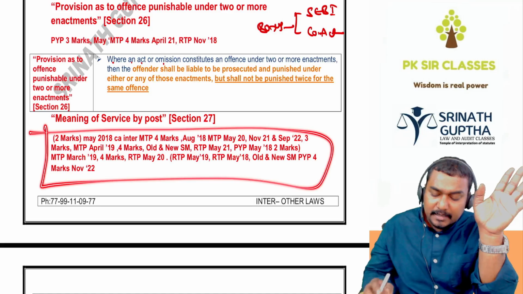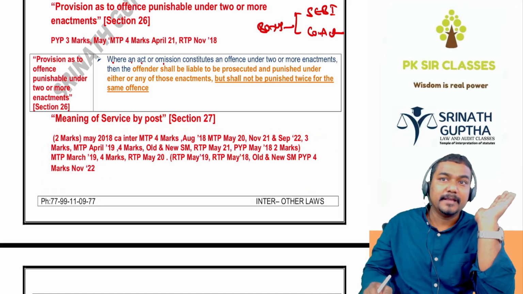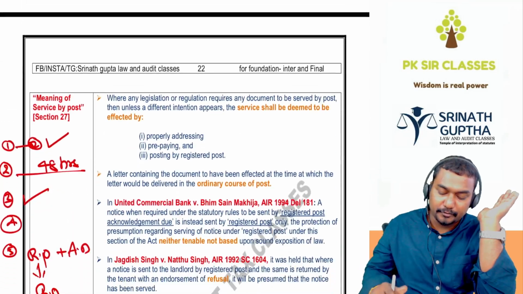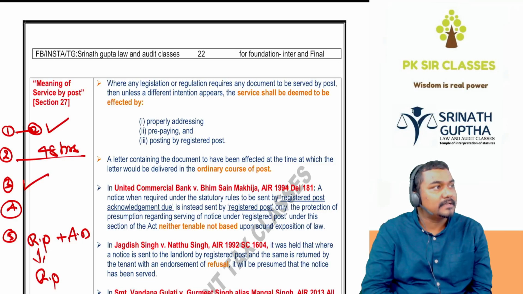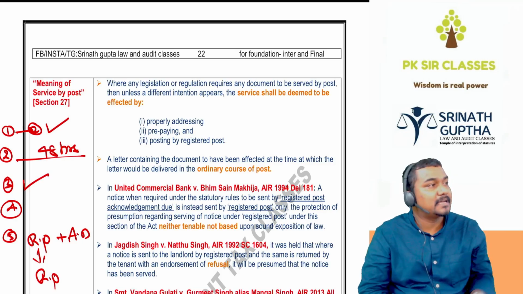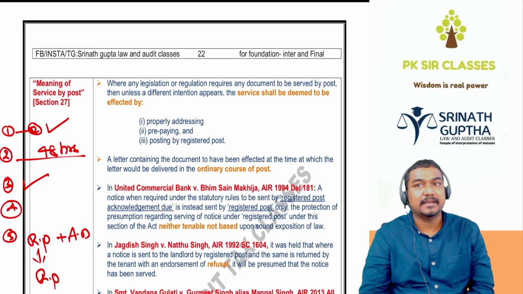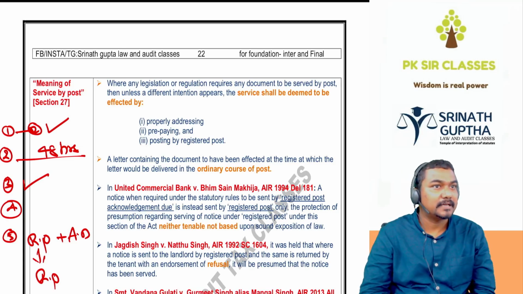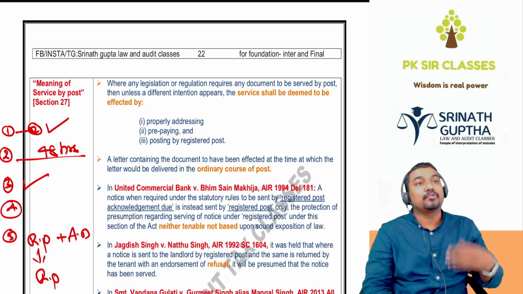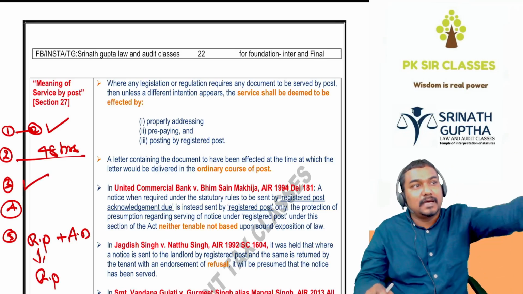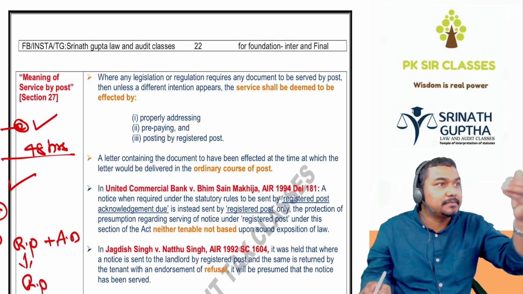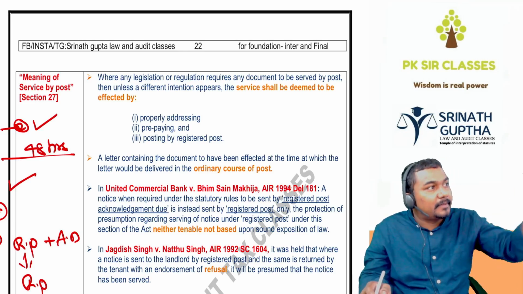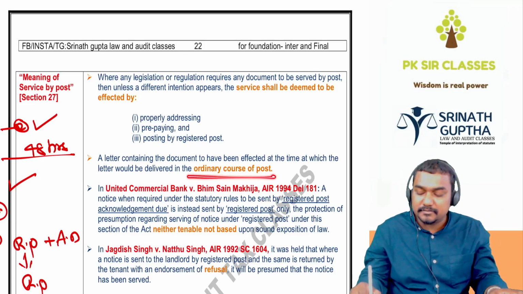Next one, meaning of service by post. Meaning of service by post, very important from the exam point of view. As per the act, if any notice should be given to any person, for example, as per the Companies Act, the company has to give 21 clear days notice to a shareholder. So how to calculate, how to send the notice? The notice is deemed to be served on the person if it is properly addressed, properly prepaid, and sent through registered post. It is deemed to be served on the member in the ordinary course of the post, that is 48 hours from the sending.